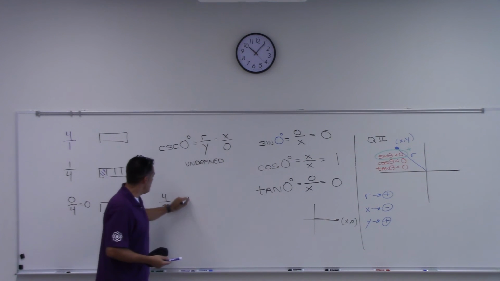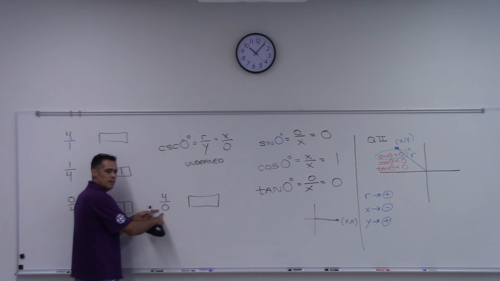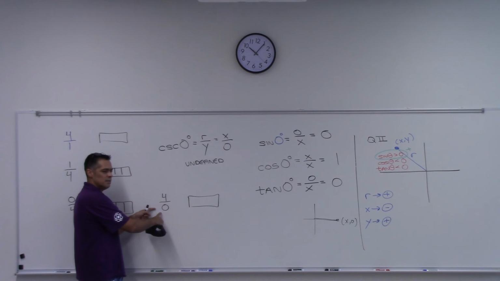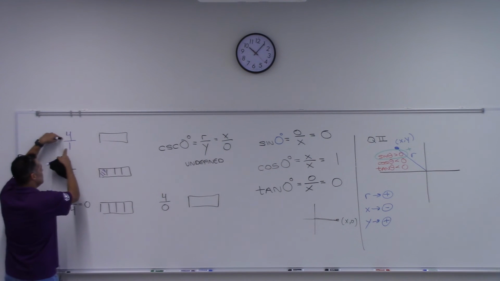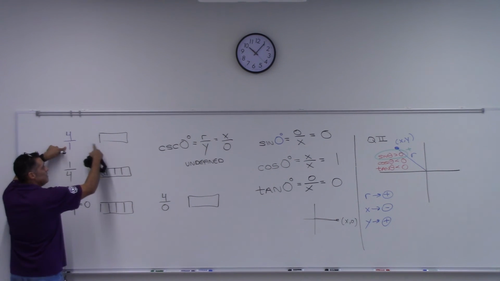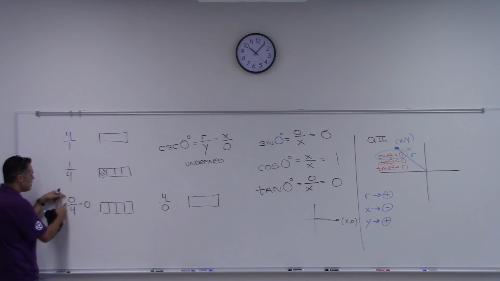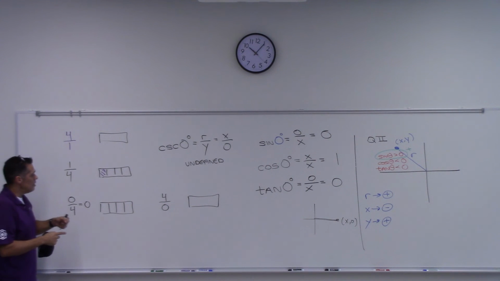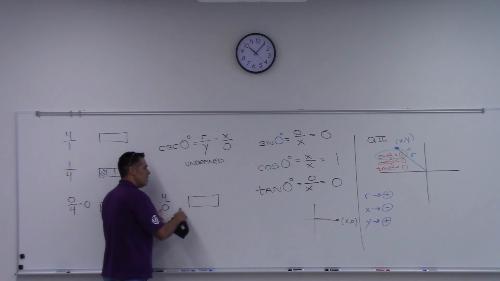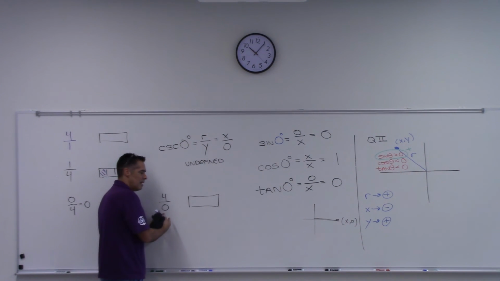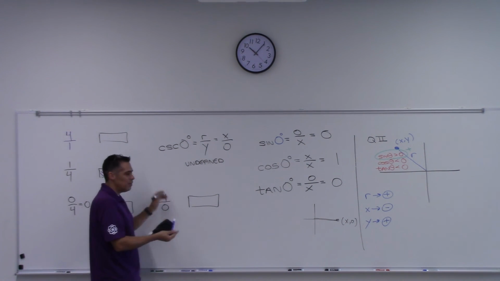So I'm going to start out with a candy bar, and I'm going to cut it into 0. That doesn't make any sense. Do you see that? Here, I'm going to have a candy bar, I'm going to cut it into 1 piece. Well, there's the 1 piece, right? Here, cut into 4 pieces. There are the 4 pieces. And then the top is how much I take, right? So I'm supposed to start with the candy bar and cut it into no pieces, but I already have a candy bar, that doesn't make any sense, and then I'm supposed to take 4 of them. So this is just a complete cluster. You know what I mean?